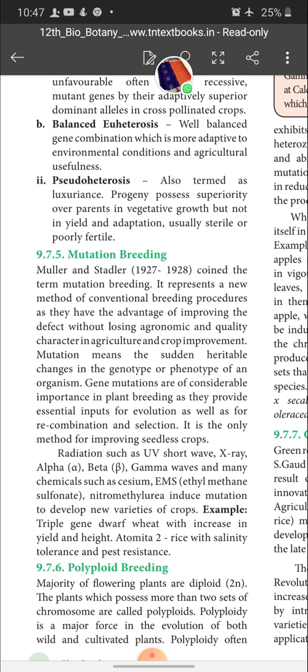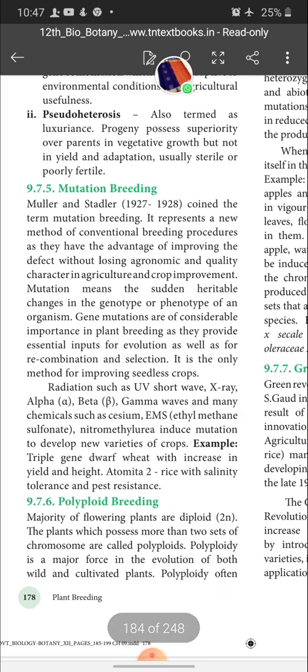So how does mutation take place? Radiation such as ultraviolet, short wave, X-ray, alpha, beta and gamma waves, and many chemicals such as cesium, EMS, that is ethyl methane sulfonate, and nitromethylurea, induce mutation to develop new varieties of crops.